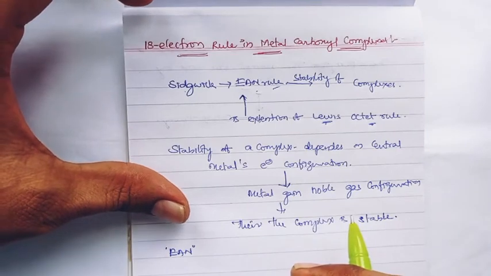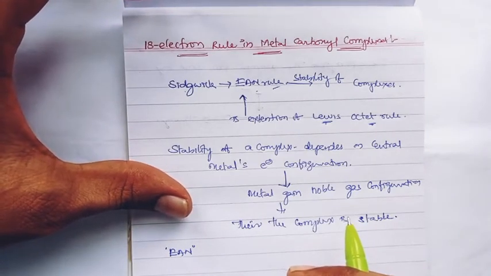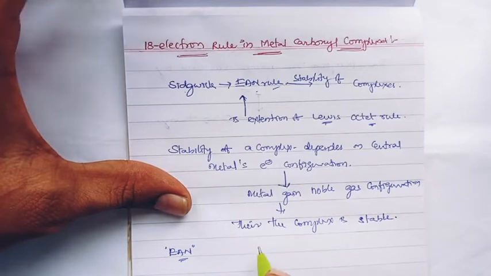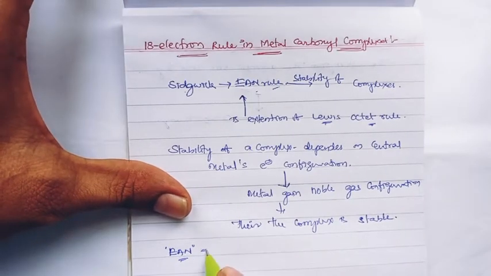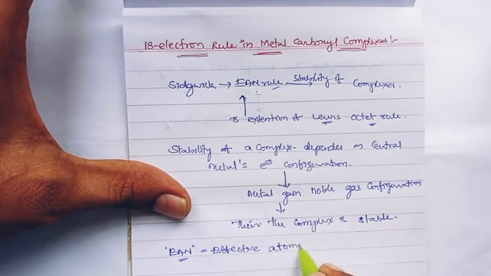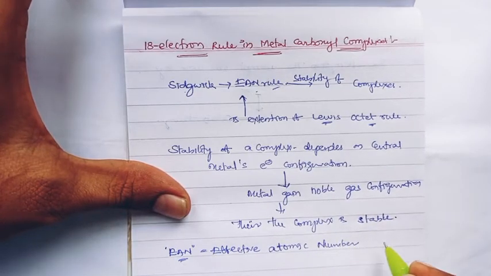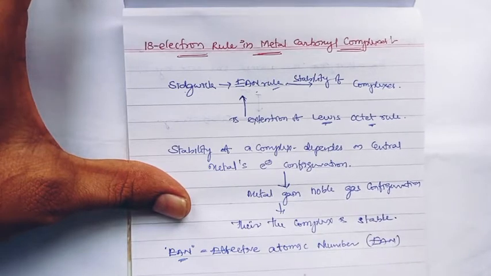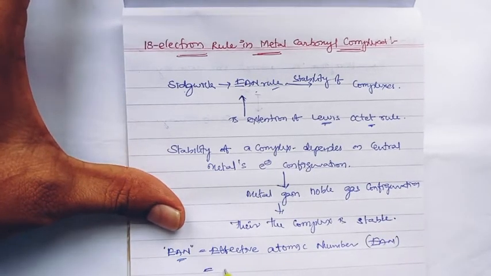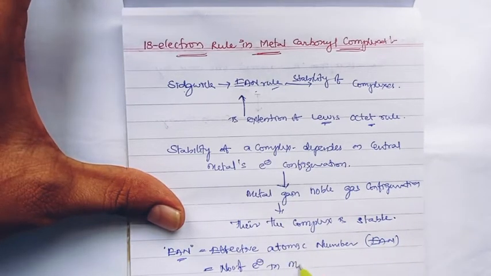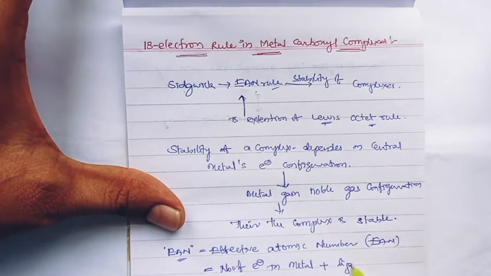Here, to know the number of electrons in a complex, the metal atom's electrons, there was the EAN calculation, called the effective atomic number, EAN, which is equal to the number of electrons in the metal plus the ligand donated electrons.